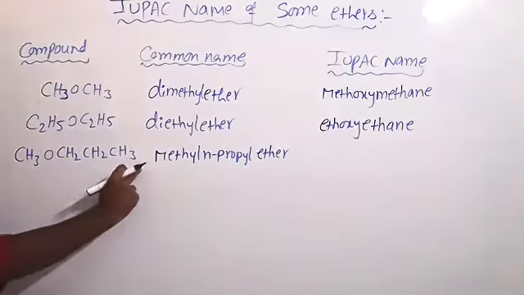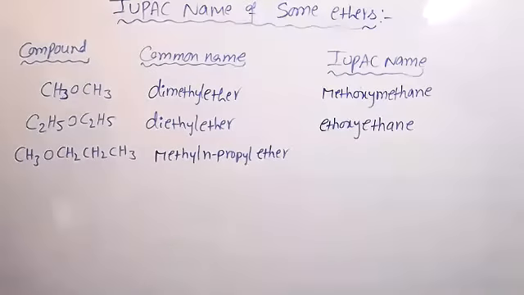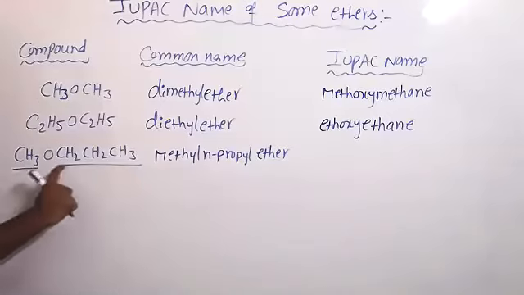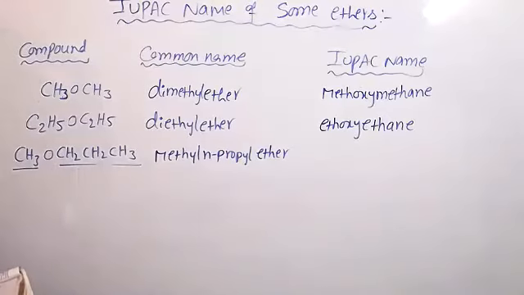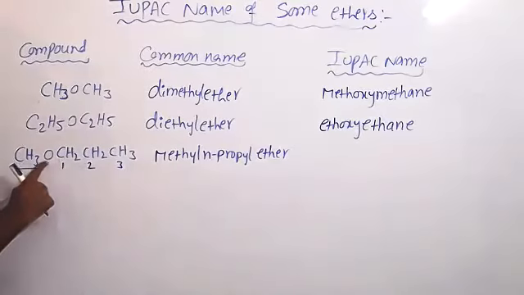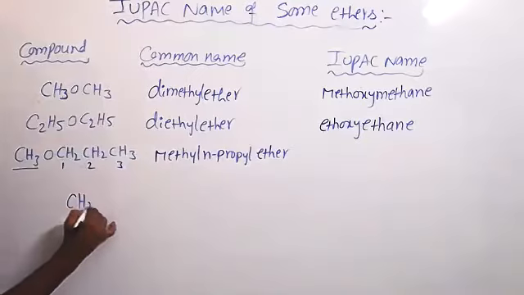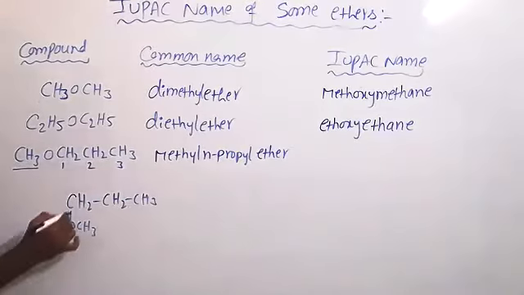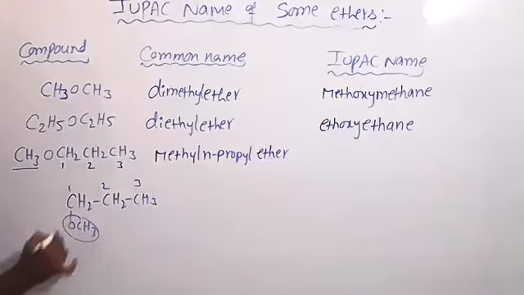Now this is methyl, this is n-propyl ether. How to give the IUPAC name? See, this side is a small chain, this side is a bigger chain. So oxygen you have to include with the small chain name. The small chain is methyl, include it with oxygen also. So methoxy. You have to call it methoxypropane. For IUPAC numbering 1, 2, 3, the first carbon is attached to OCH3. So 1-methoxypropane.